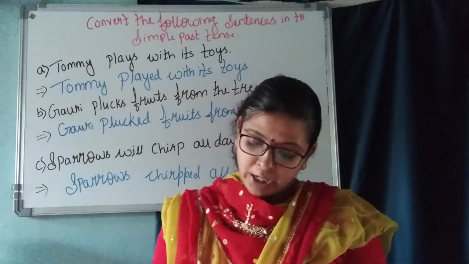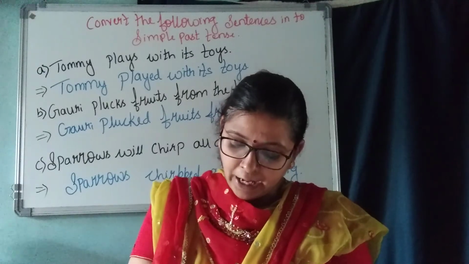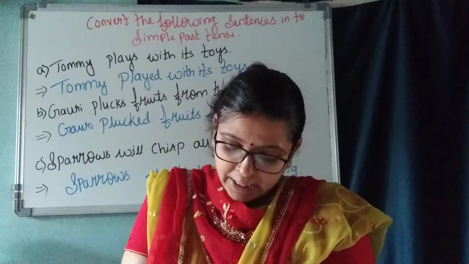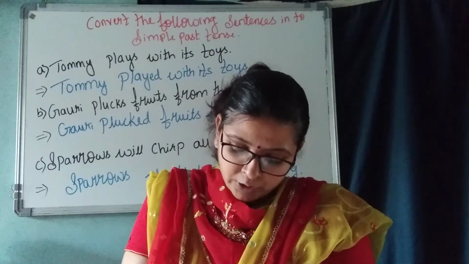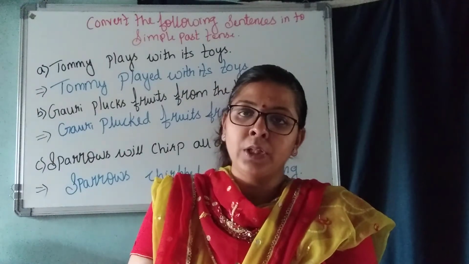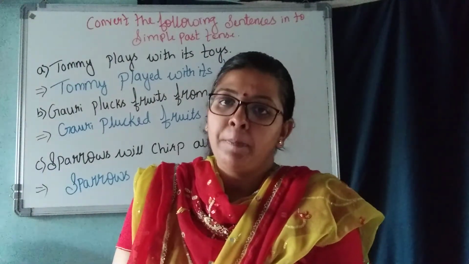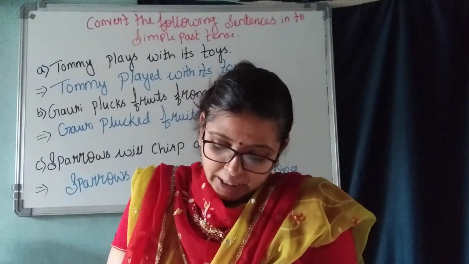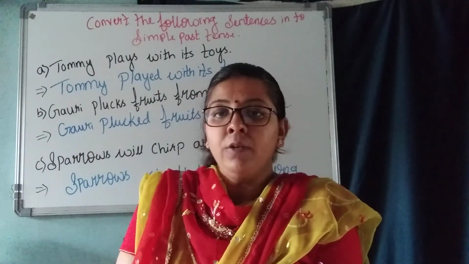Understood? Now next one, D and E is homework, children. They have given you the sentences. Mariam laughed with her sister when she watches cartoons. This is a simple present tense, so you have to make it past tense. Tigers hunt for deer in the forest.